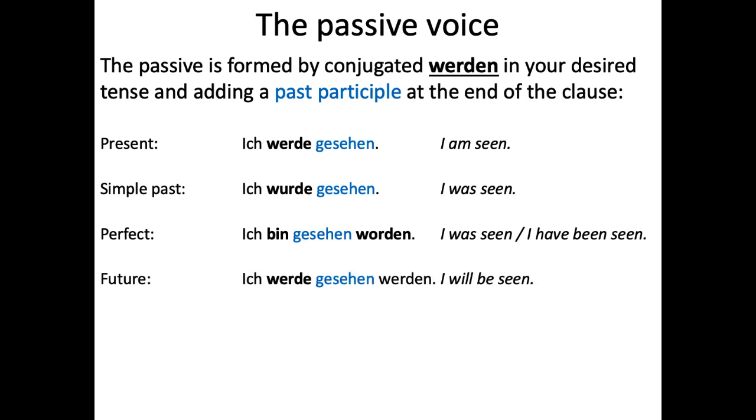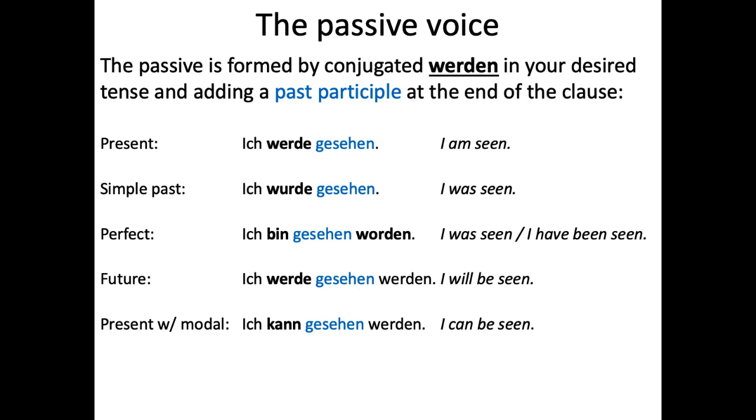And then the future, so you can actually use both rules at once, right? Werden plus infinitive is the future, and werden plus past participle is the passive. So what we have here is ich werde gesehen werden, I will be seen. One of the werdens is for the future and the other one is for the passive. And then you have to have the past participle as the passive as well.